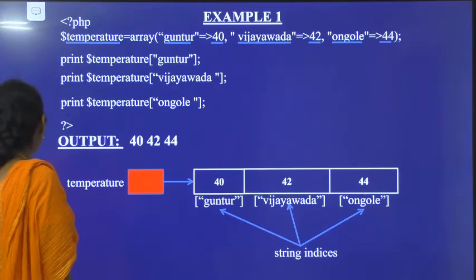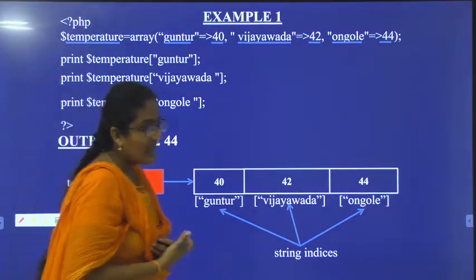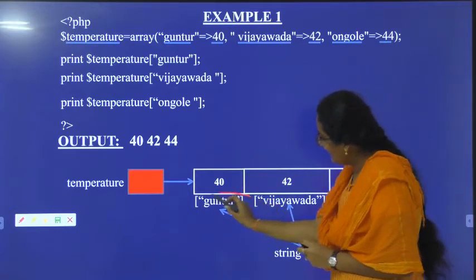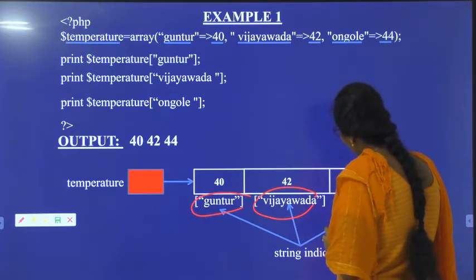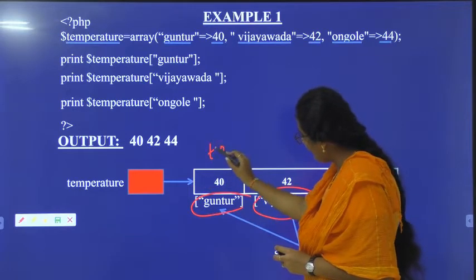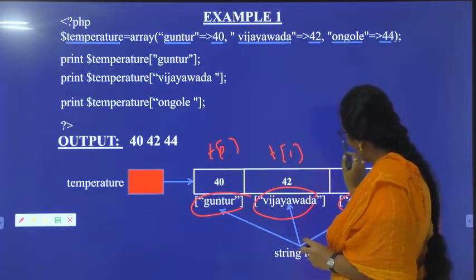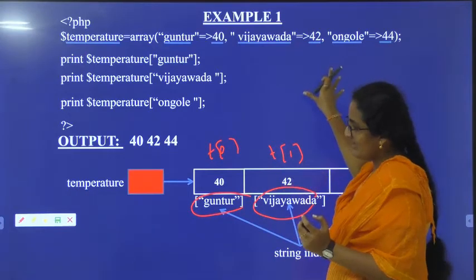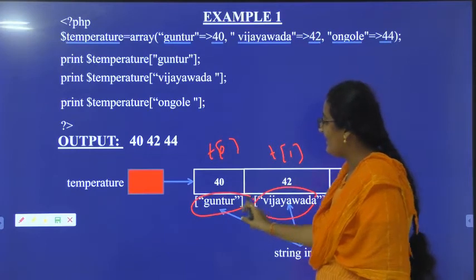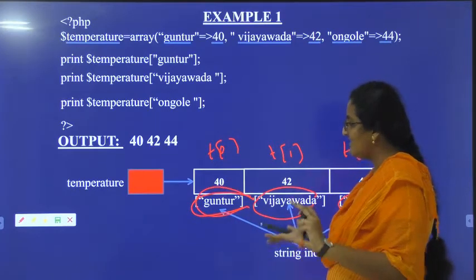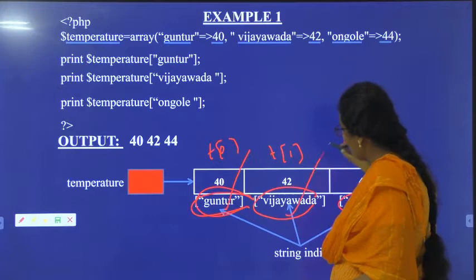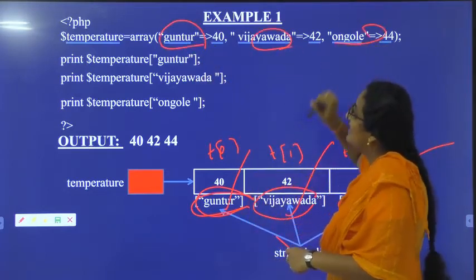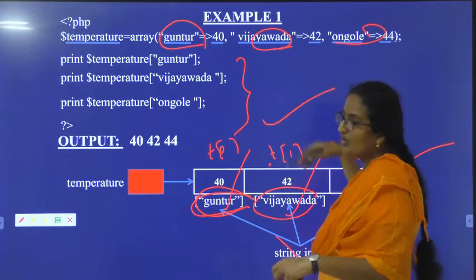So this is the example program for associative array. In the associative array, we can get the string names as array indices. Actually, we should have temperature of 0, temperature of 1, temperature of 2 here. But this is the associative array. The specialty is that we can have the string names as array indices. So Guntur temperature 40, Vijayawada temperature 42, Ongole temperature 44. We have the string names as indices. Rest of the program and output is the same.